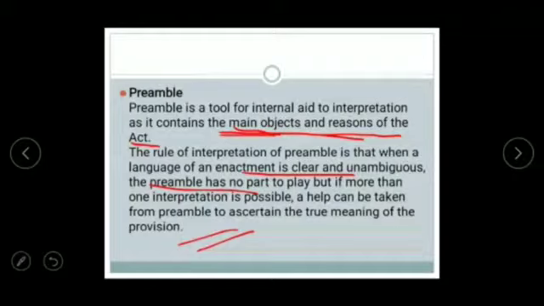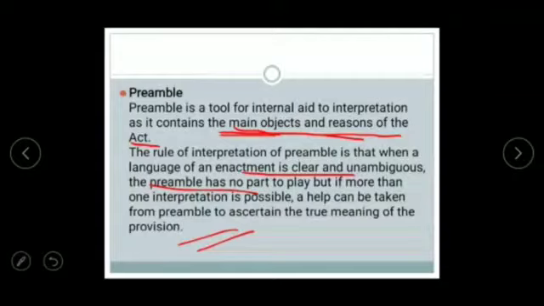It is a nutshell of the act, a preparatory statement containing the reason for enactment. Therefore, it is counted under the internal aids. It is given under the statute itself.